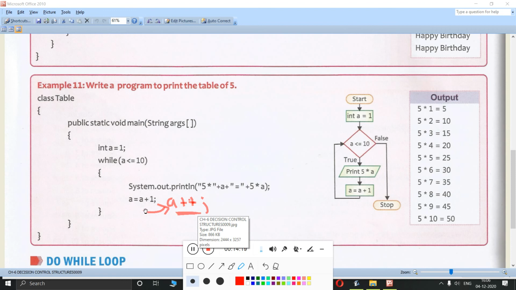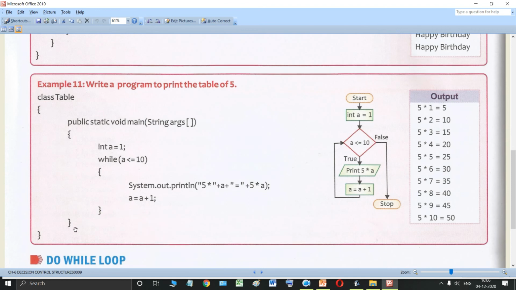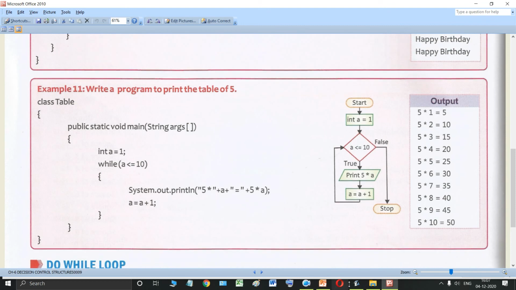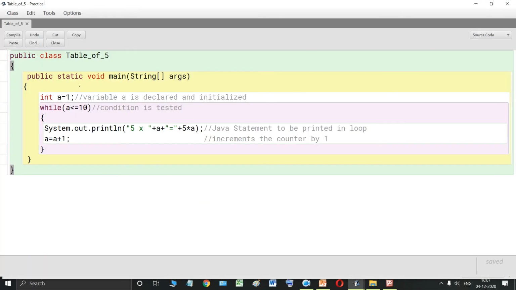It will increase the value of a by 1, so either you can use this or you can use this also. Now moving on, then you close this body of the while loop, then you close the main method and you close the class. So let me show you the same program.